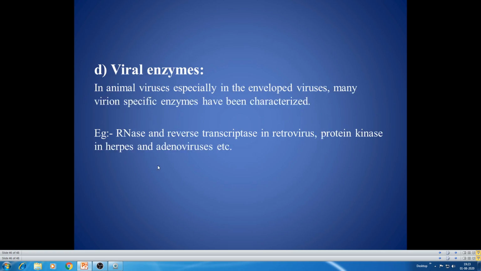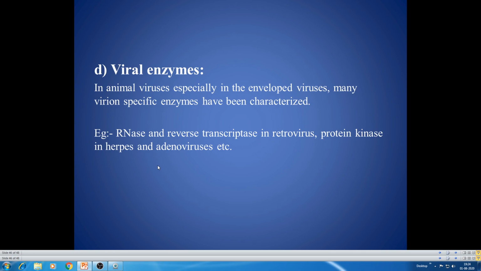And the viral enzymes. Some viruses have specific enzymes, in animal viruses, especially in the enveloped viruses. Many virion-specific enzymes have been characterized. For example, reverse transcriptase in retroviruses. In the case of HIV, human immunodeficiency virus, there you can see RNA.